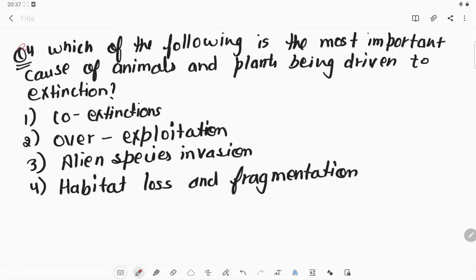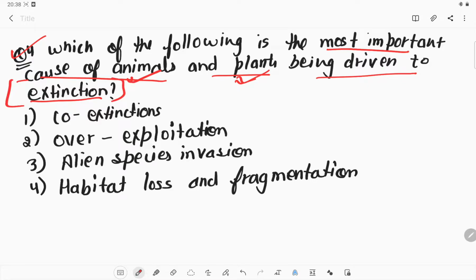Okay, let's start question number 4. Which of the following is the most important cause of animals and plants being driven to extinction? So what is the main reason why animals and plants are getting to the point that they will be extinct in future? There will be no future for those plants or animals. So what is the reason behind it? It can be coexistence, because there are some species which are coexisting. But no, that cannot be a reason.